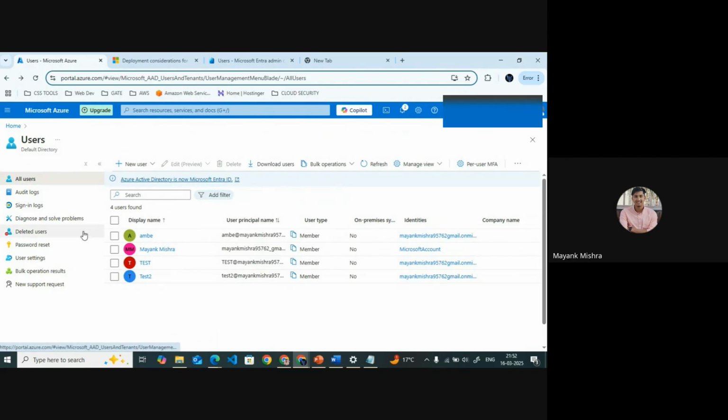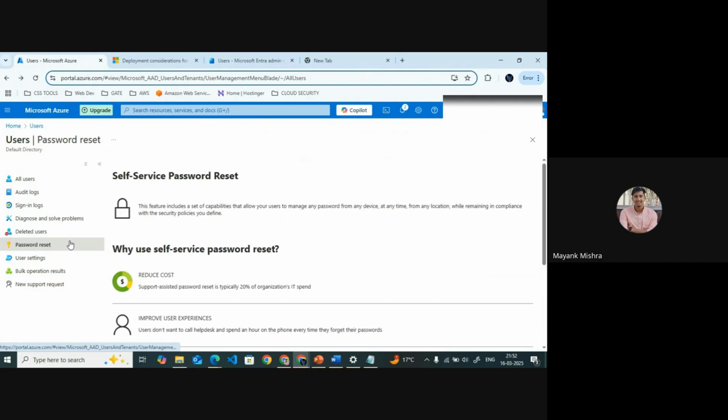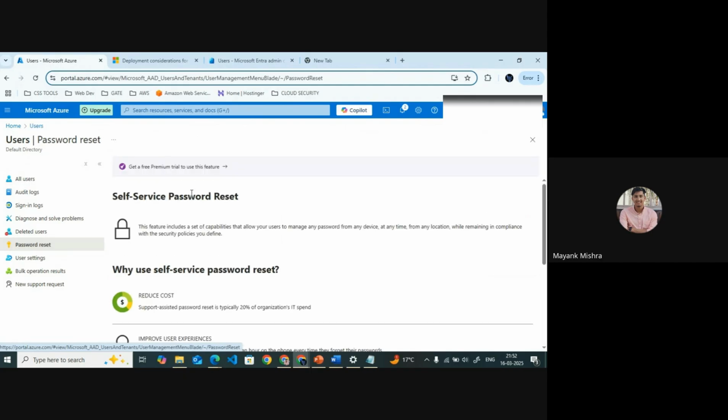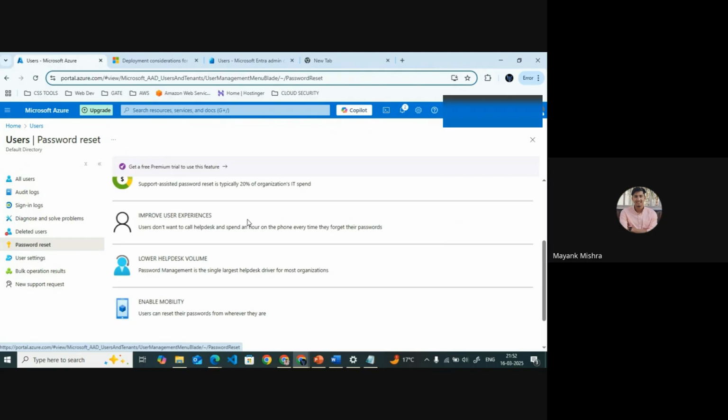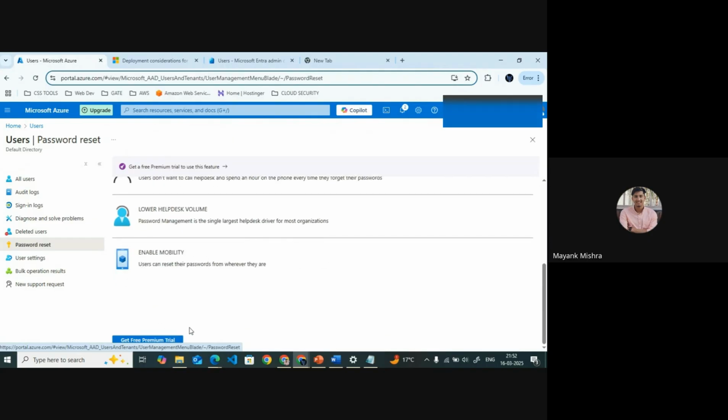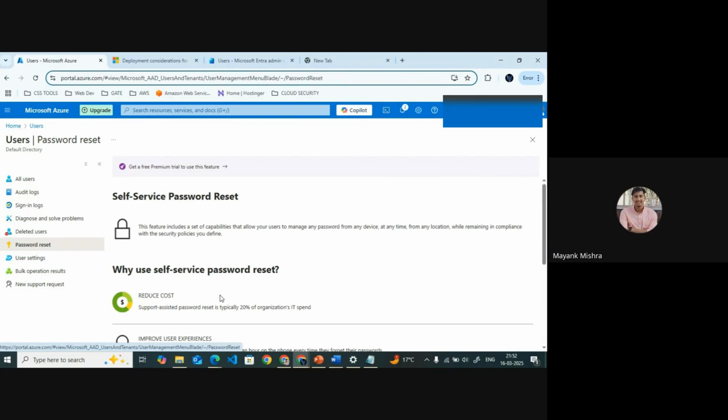We can do the delete thing. We can do the password reset thing. But for the password reset also, you can see here we have a free and premium plan. About Active Directory, I have also told you there are multiple plans, and multiple things we can't use in the free tier. So in the further classes, we will upgrade our plan. It will give us a 30 days free trial, so we will use all of these also.